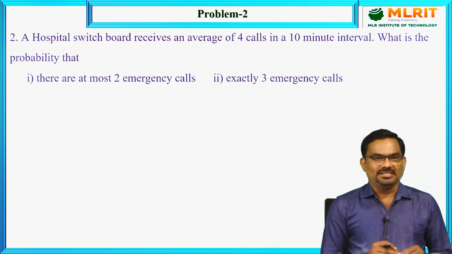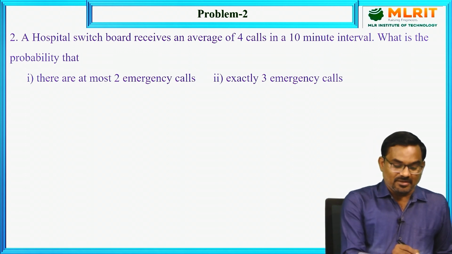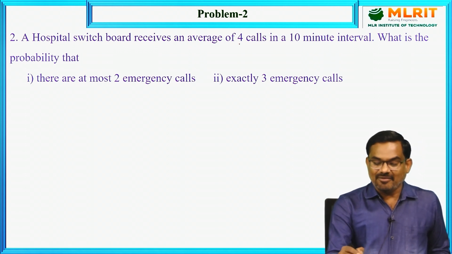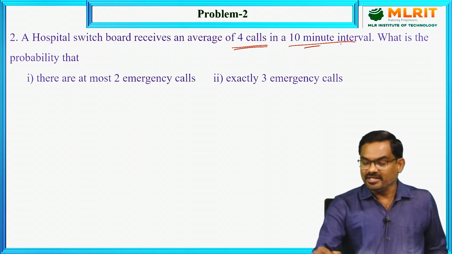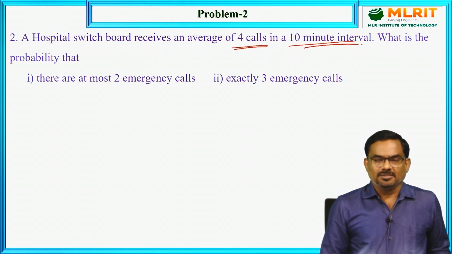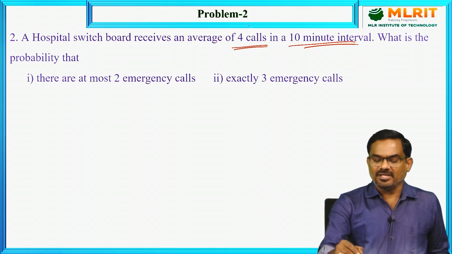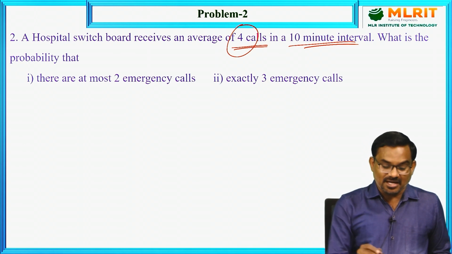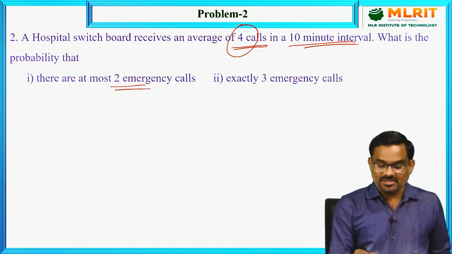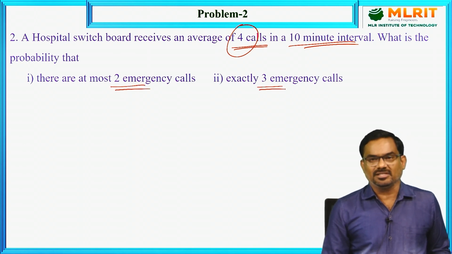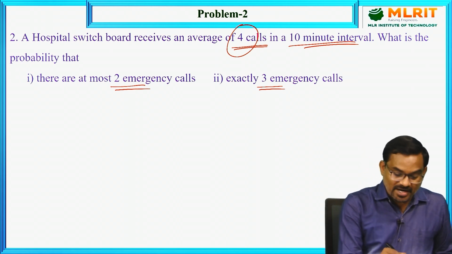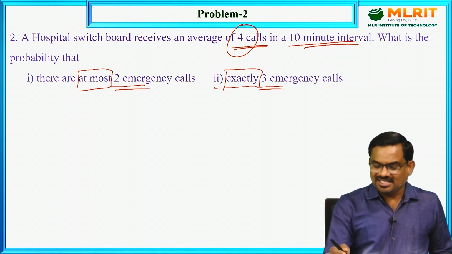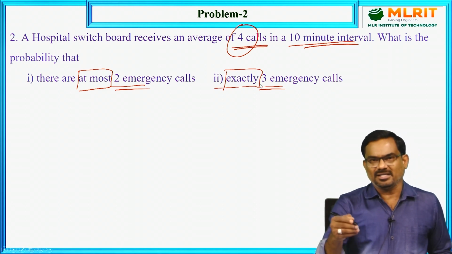Coming to the second problem, here the given information is a hospital switchboard receives an average of 4 calls in a 10-minute interval. The hospital receives an average of 4 calls per 10 minutes. What is the probability that there are at most 2 emergency calls and exactly 3 emergency calls? So here in the first problem at most, and then the second problem exactly. Exactly means simply we can say at x equal to 3.